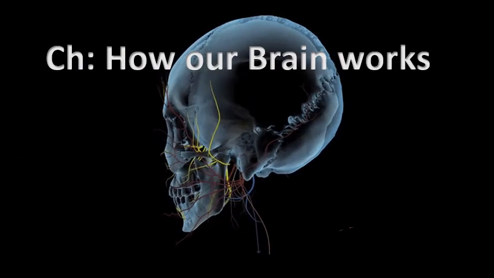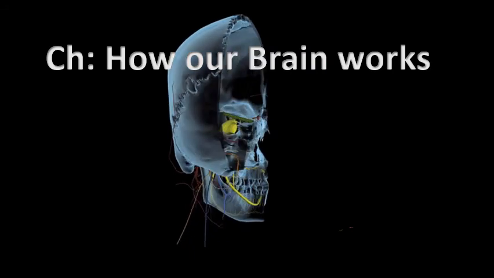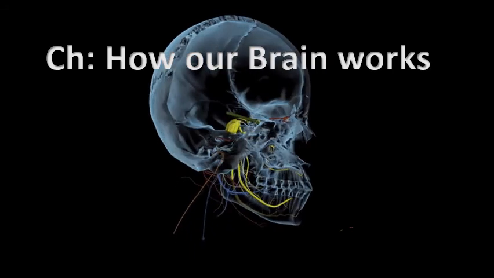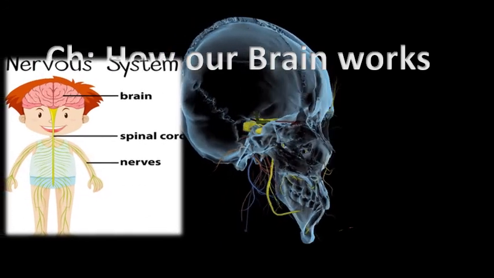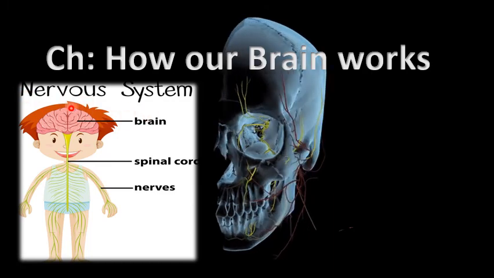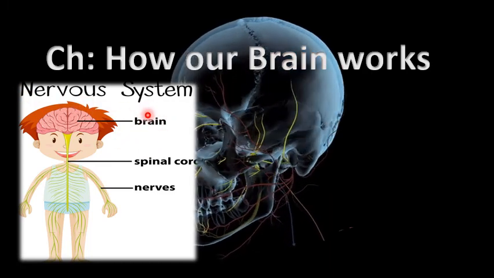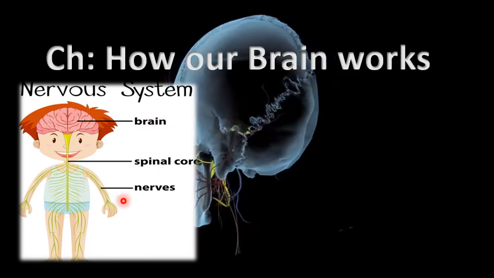This is the chapter in front of you, How Our Brain Works, which we are going to continue today. This was our chapter number 4, and the main thing from it is that the nervous system involves three main things: brain, spinal cord and nerves.